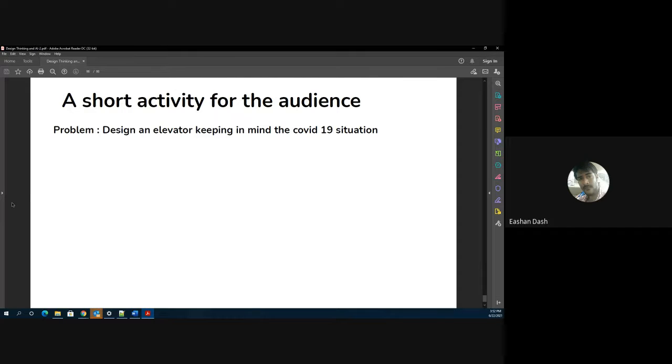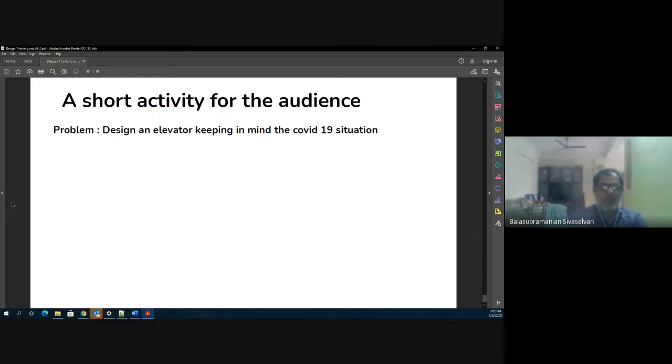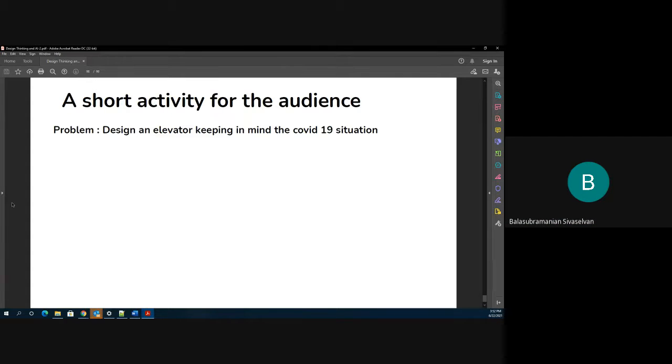Maybe one more minute. I gave you a design problem for the COVID-19 elevator problem. Anybody want to share anything quickly?